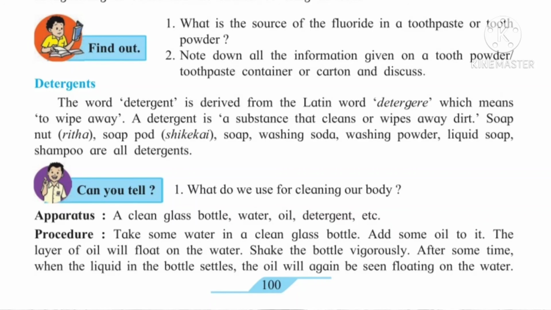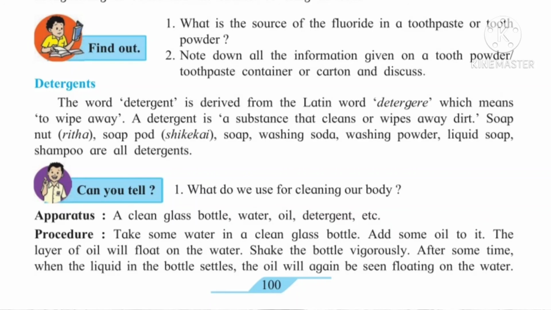Soap nut means ritha. Soap pod means shikakai. Soap, washing soda, washing powder, liquid soap, shampoo are all detergents. Now can you tell what we use for cleaning our body? We use soap. Yes, soap we use to clean our body.